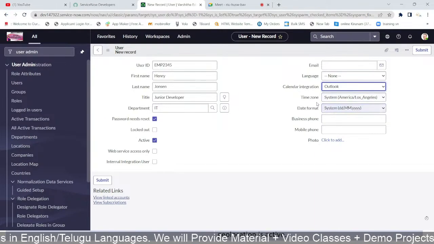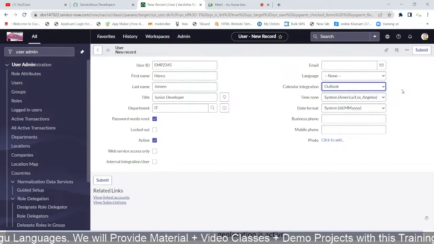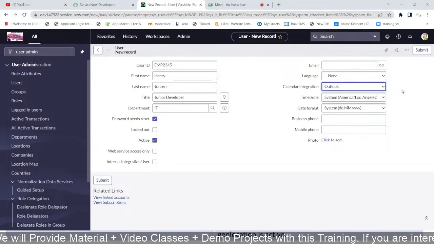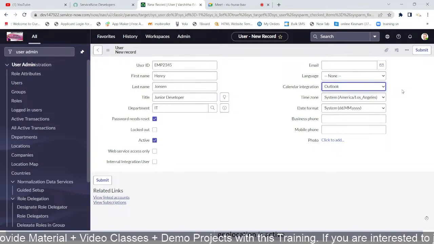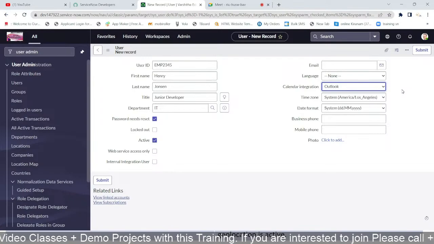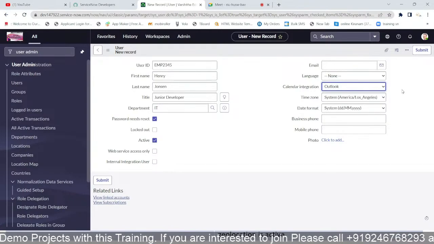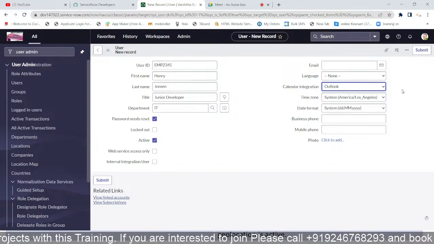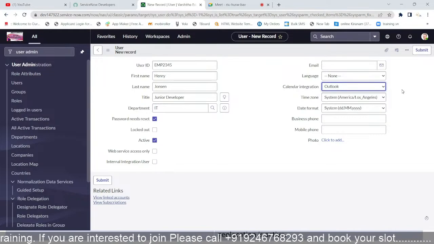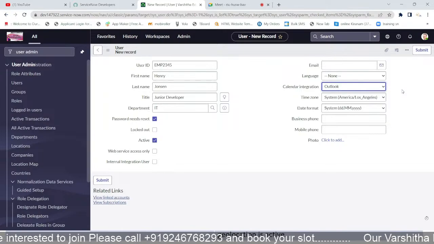And the next one, time zone, is also there. What is the meaning of time zone? A user may be in America, or some users in the UK or US, whatever it may be, or in India. Each one will set up their own time zone. That is the reason. And the date format, just as we said, for example if this user is created with date format mmddyy, not a issue. According to that, the particular user will see the same format displayed.